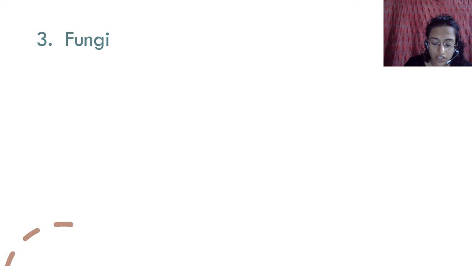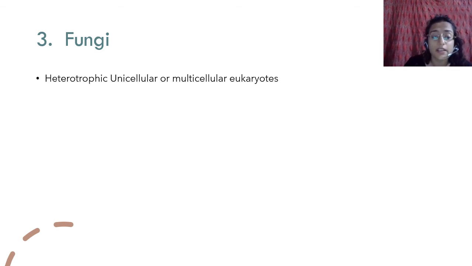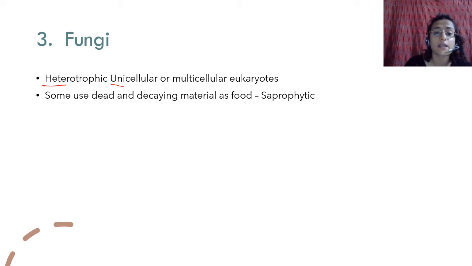Then we come to fungi. What is the difference? These are all heterotrophic, unicellular and multicellular eukaryotes. Fungi can use dead and decaying material as food. They are called saprophytic organisms.